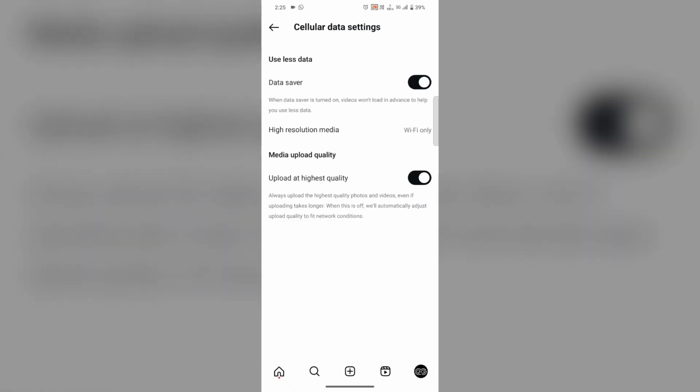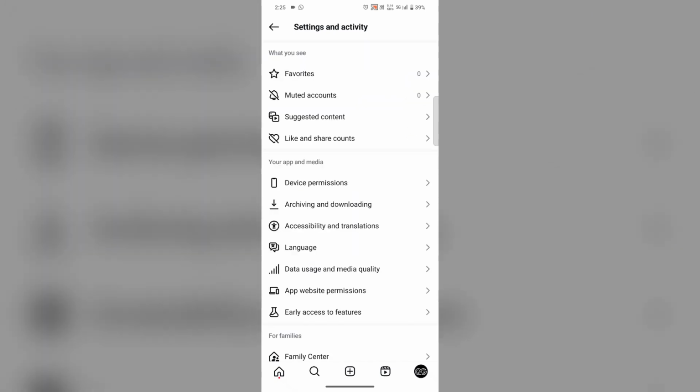That's your choice. But to upload your reels or post on highest quality on Instagram, you have to enable the upload at highest quality option in data usage and media quality.